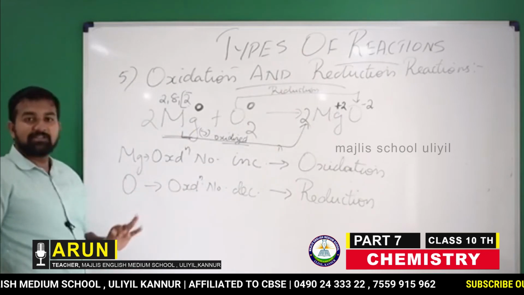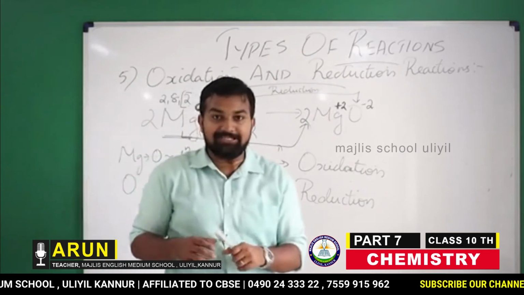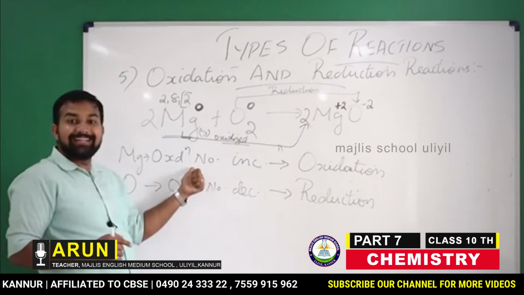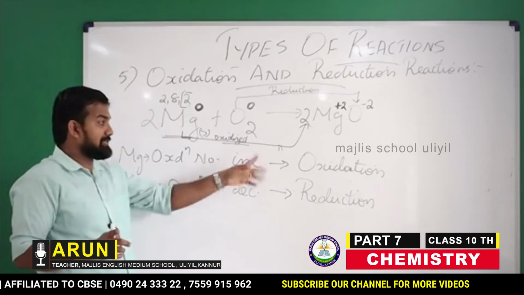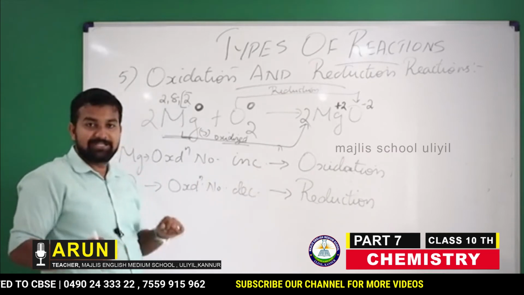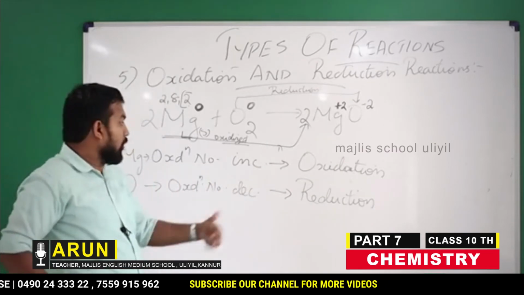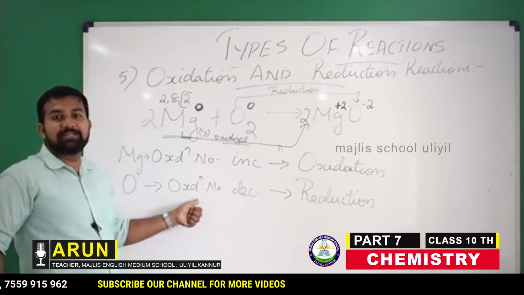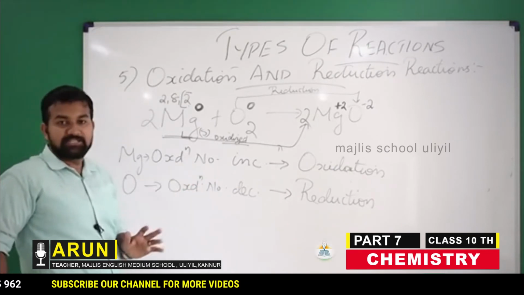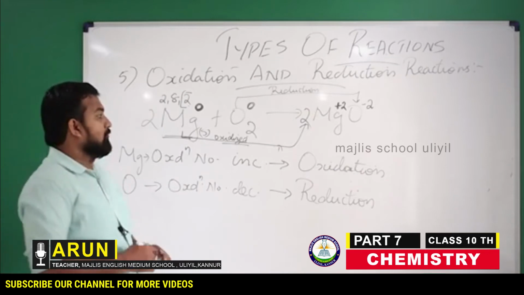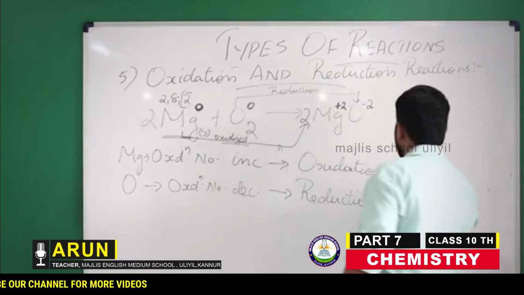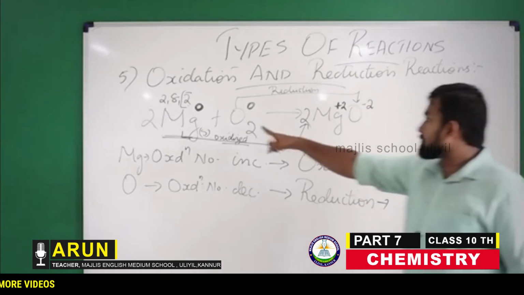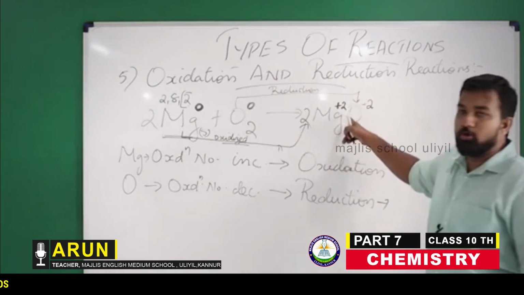So this is clear to you. What is an oxidation reaction? Addition of oxygen or increase in the oxidation number is an oxidation reaction. What is a reduction reaction? Removal of oxygen or decrease in the oxidation number is a reduction reaction. One more thing: here magnesium is giving its electrons.